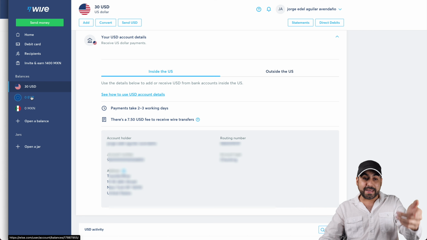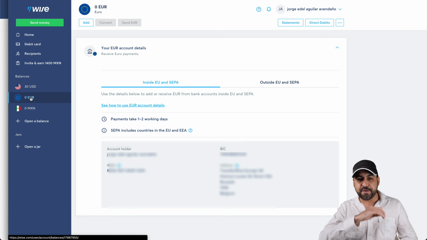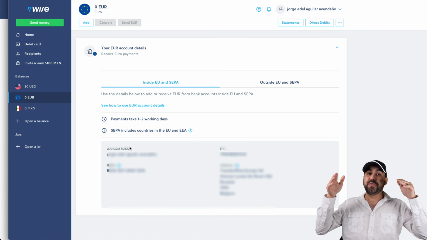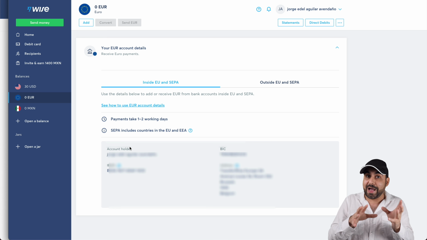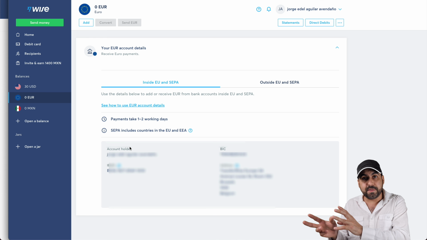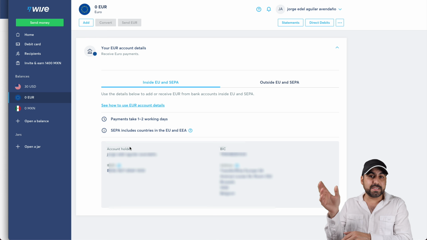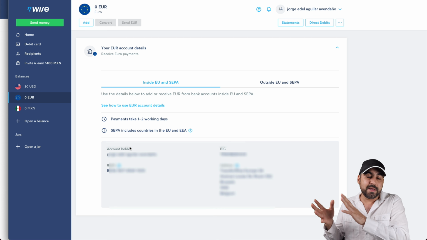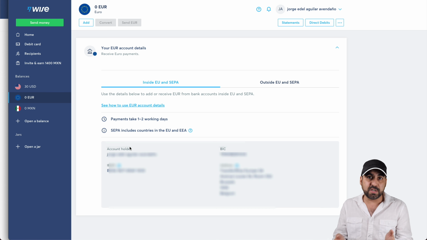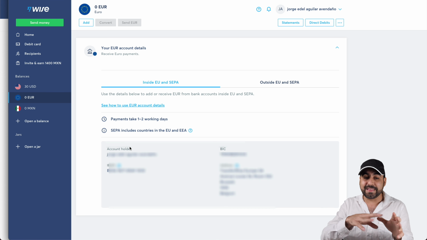All right. I can open up another balance. For example, if I wanted euros, this is the bank information if you are going to transfer me euros, all right? So I can give this to some company that's going to be transferring me money, and it's going to go straight into my TransferWise account, and it's going to be kept there. If I want to later on transfer it to my physical bank, that is possible. You just transfer it. You have that connected there.